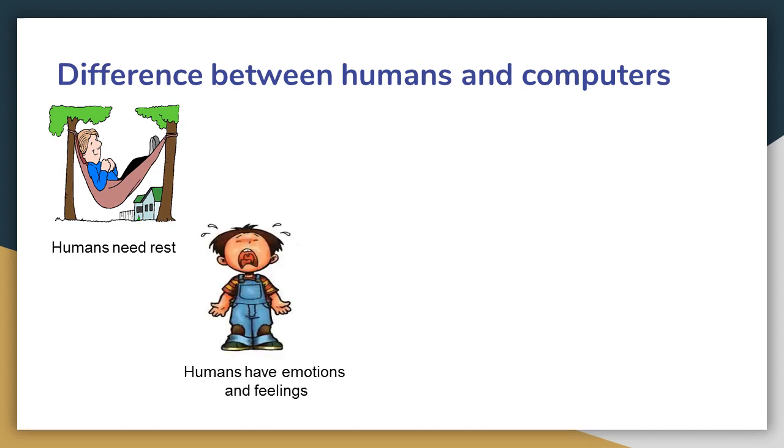Humans have emotions and feelings. If someone scolds you, you feel bad or you cry. And if someone appreciates you, you feel happy. These are all the feelings and emotions that humans have, but computer does not have any feelings or emotions.